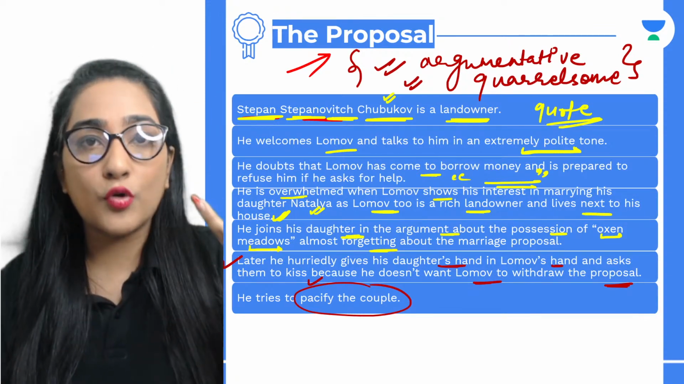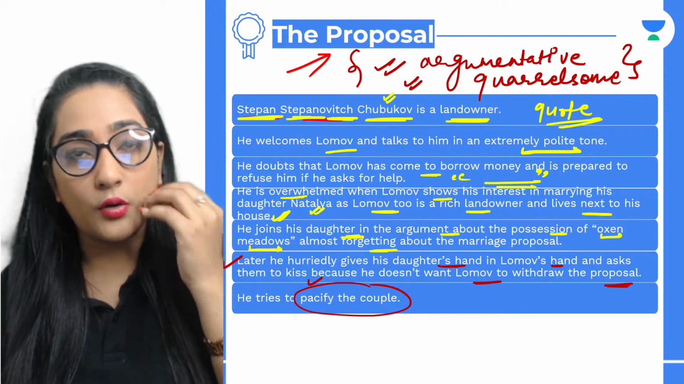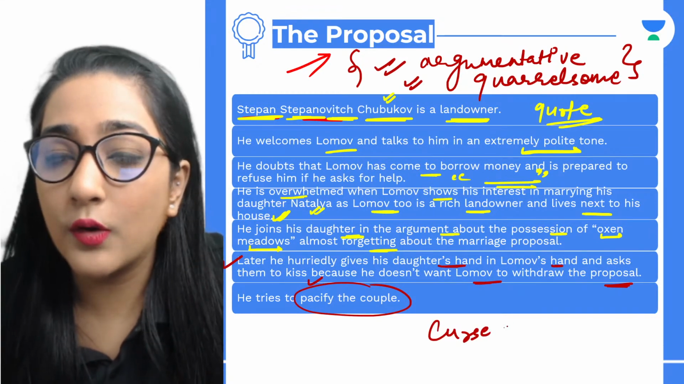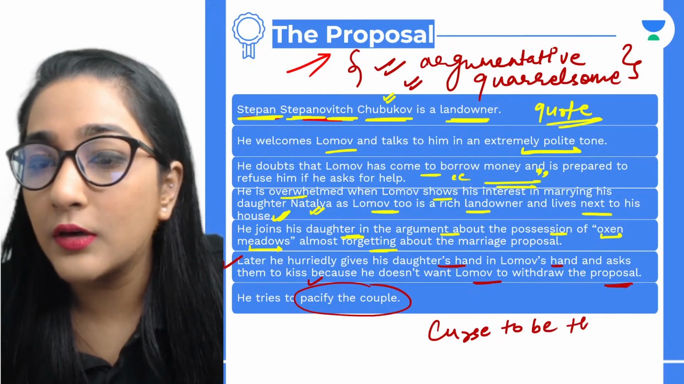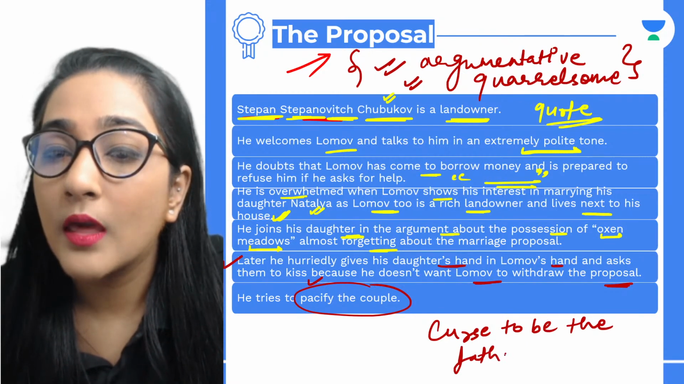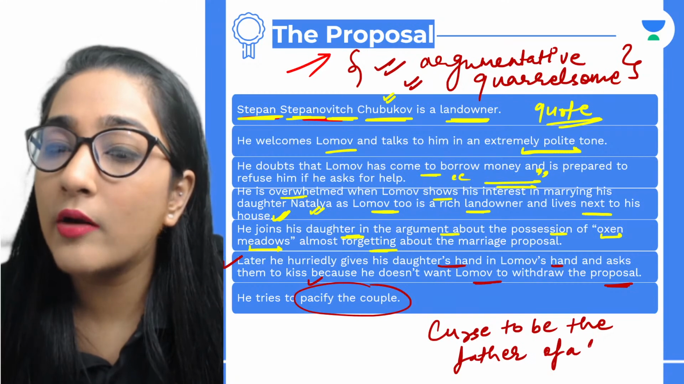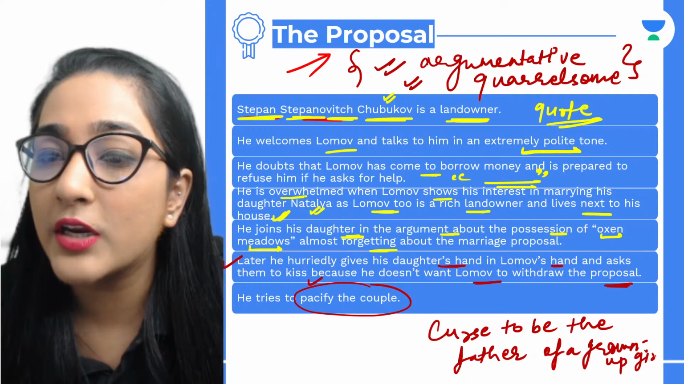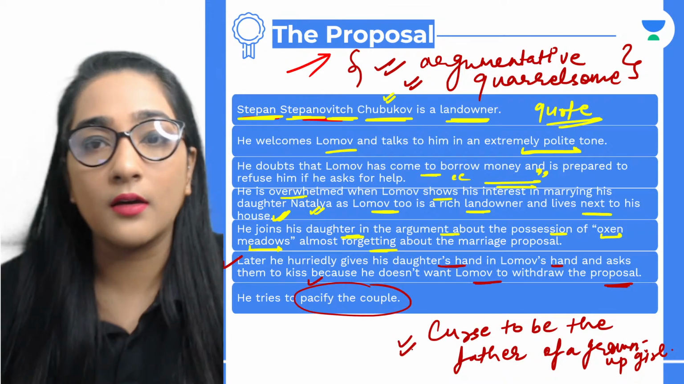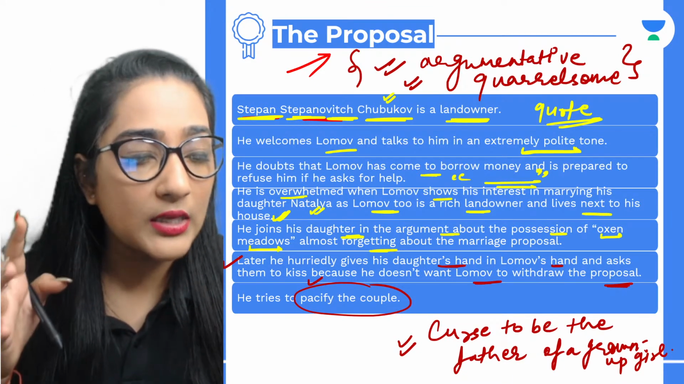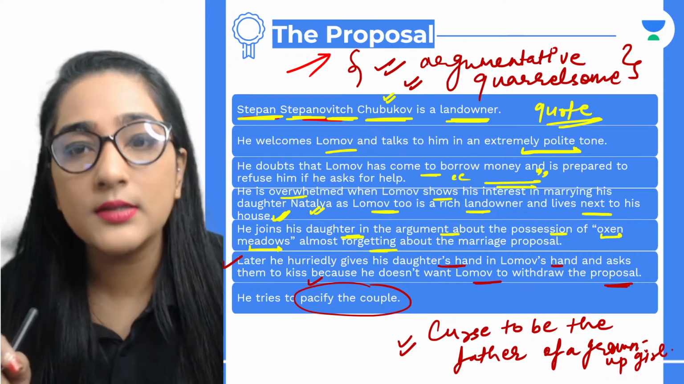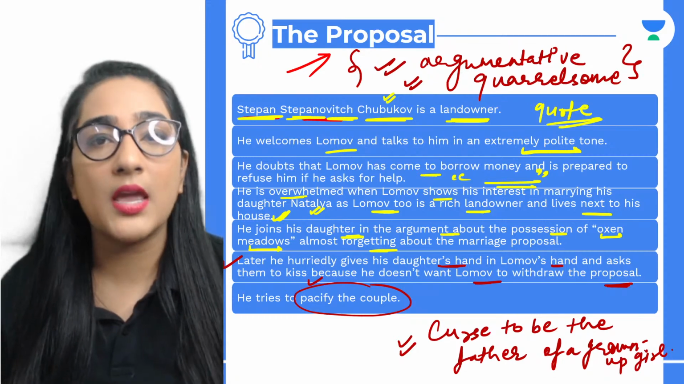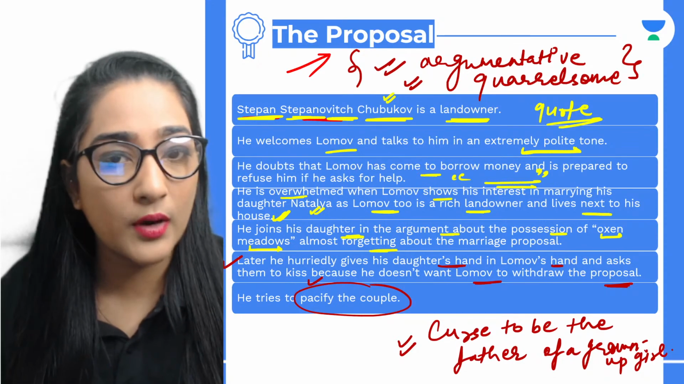So we see that Chubukov is the father of a daughter. He says that it is a curse to be the father of a grown up girl. All right, so you can always use these things. I have stated this clearly in the session that I have taken. Just try to incorporate these things in your answers. Try to use certain chunks so that it does make some sense. Are you getting that, everyone?